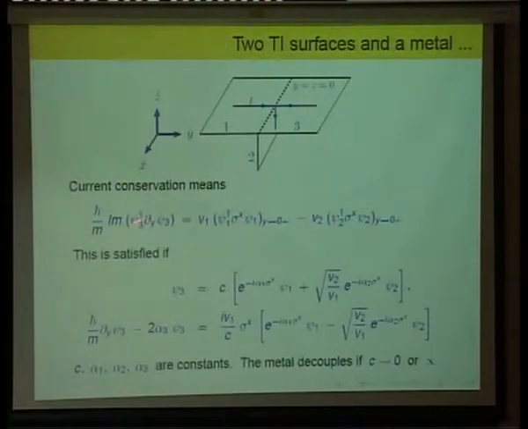So this is the current conservation. This is the familiar form of the current for Schrodinger electrons. It's got this psi dagger grad psi imaginary part, and then these are the currents on the topological insulator side. So this is what you have to match, and as you can see, it's a peculiar problem because the current on the metal side has both a wave function and its derivative. The current on the topological side only has the wave functions, there are no derivatives. So this is the most general boundary condition it turns out.